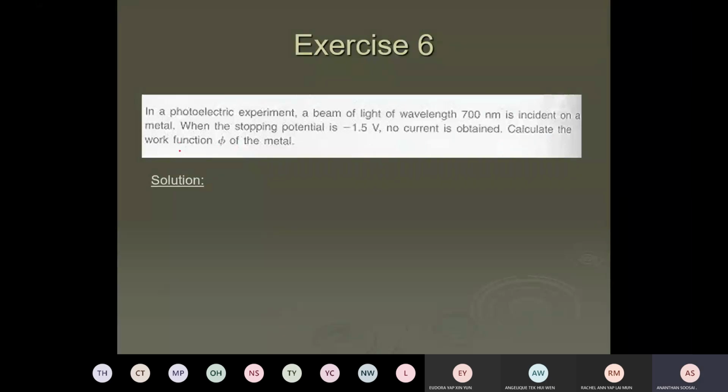Calculate the work function. hf equals work function plus EK max, and we want the work function. In a photoelectric experiment, the plate is shone with 700 nanometer light. You know the wavelength, so you can find hf, the photon energy, as hc over lambda, where lambda is 700 nanometer.